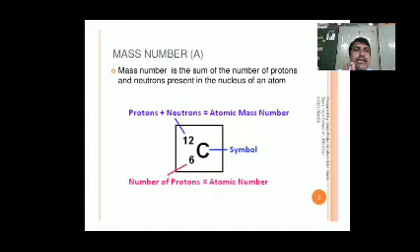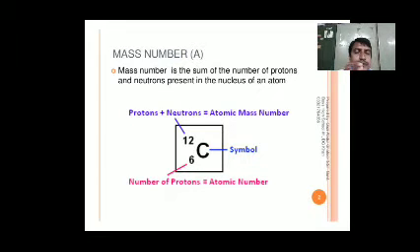Mass number is the sum of the number of protons and neutrons present in the nucleus of an atom. Protons plus neutrons is equal to the atomic mass number. Therefore, for carbon, the symbol is C with 6 and 12. The number of protons is equal to the atomic number.